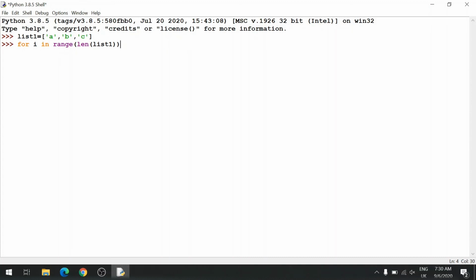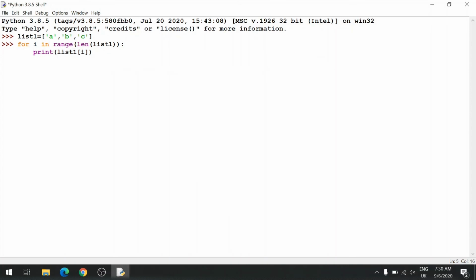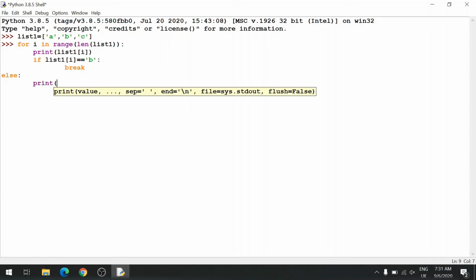You just have to mention the stop index. Even the step you don't have to mention, because by default it is 1. Now every time you print list 1 of I, and if list 1 of I equals B, then you break out of the loop. Else, now let's see if this else gets printed. It should not get printed.